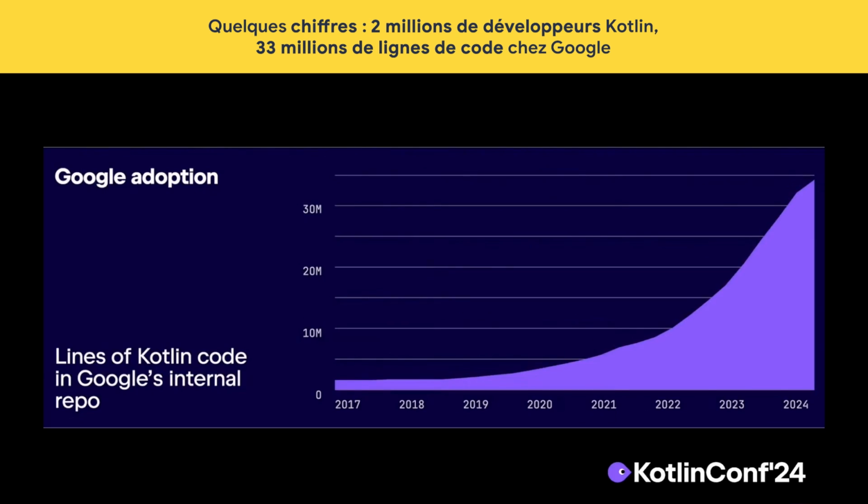2 million developers use Kotlin for any task that you can imagine. Google itself has been adopting Kotlin at a rapid pace. Last year, we told you we have over 15 million lines of code in our internal code base. This year, this has more than doubled to 33 million lines of code.